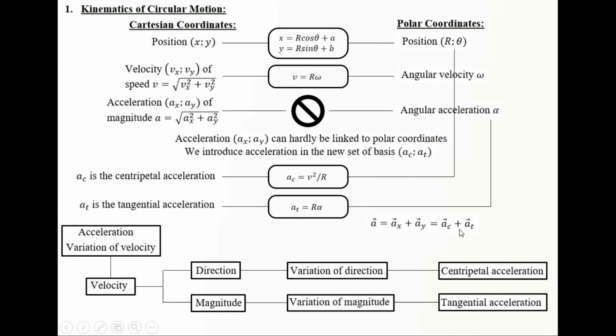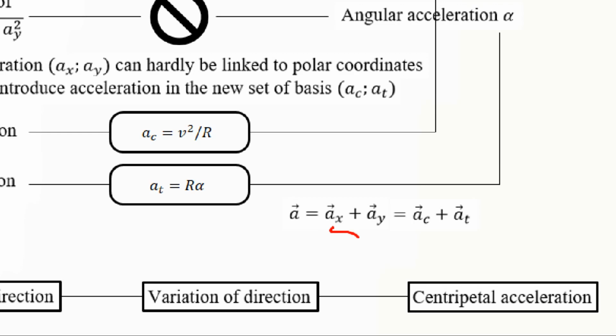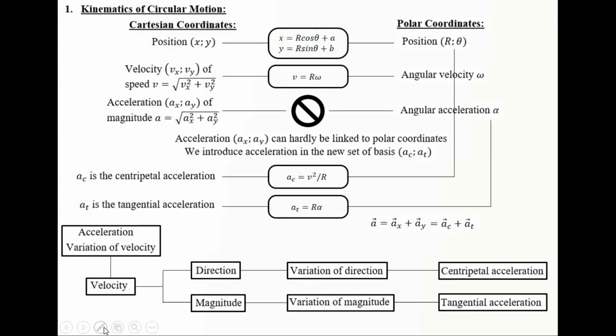We either represent the acceleration in the Cartesian or the polar set, and the magnitude is given by the radical of ax square plus ay square, which is also equal to the radical of AC square plus AT square. So basically this is the map between the Cartesian and the polar coordinates for circular motion.